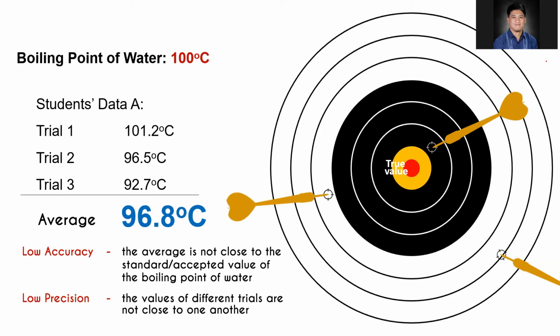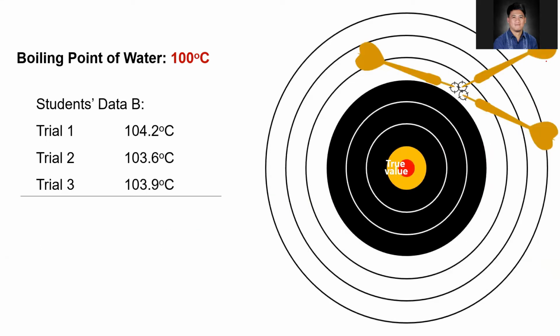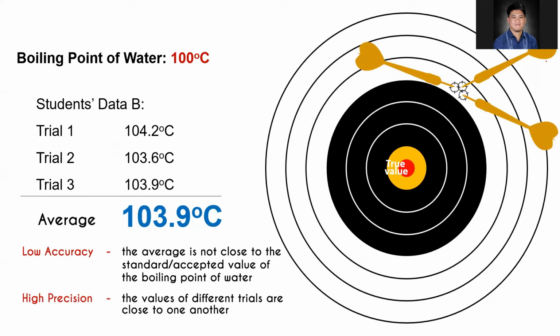So how about the measurement of the second group? For the second group, they have 104.2, 103.6, and 103.9. The average of this measurement is 103.9. 103.9 is not close also to 100 degrees Celsius. So therefore, we can say that it is low accuracy. But this time, it is high precision because 104, 103, and 103.9 are close with each other. So therefore, it is high precision.